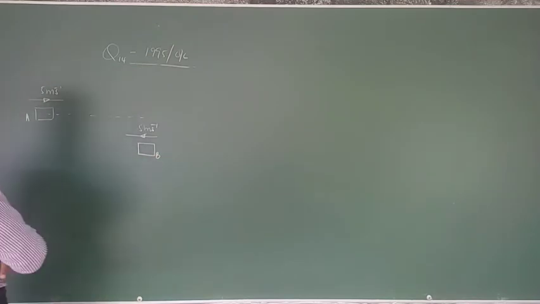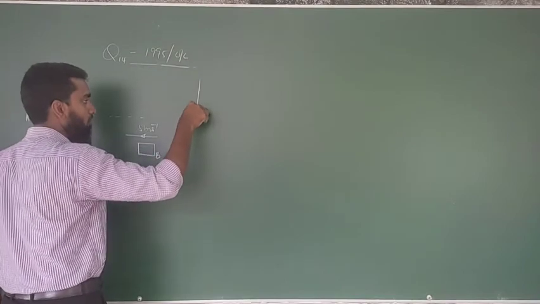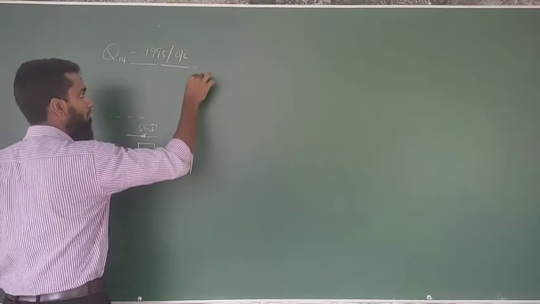Now you are going to show these two motions with time in the same graph, not in separate graphs. For A and B you have to draw the same graph. How are you going to draw it? First we will draw a velocity time graph.